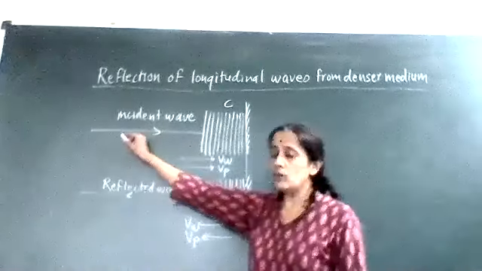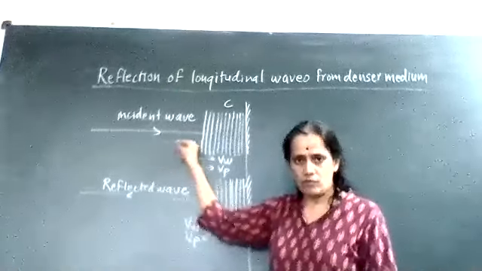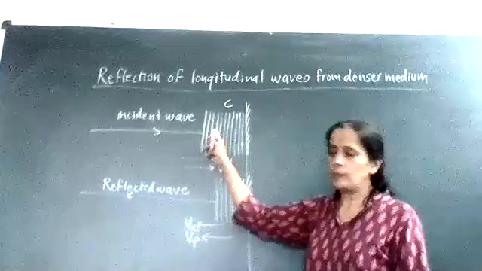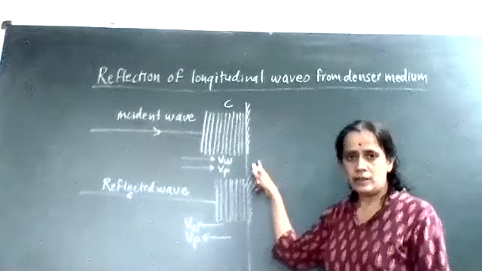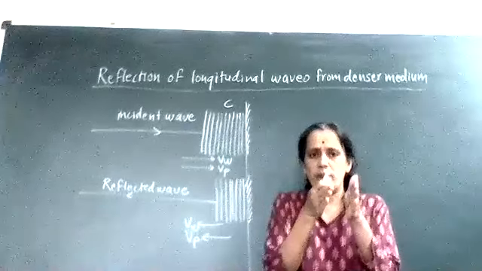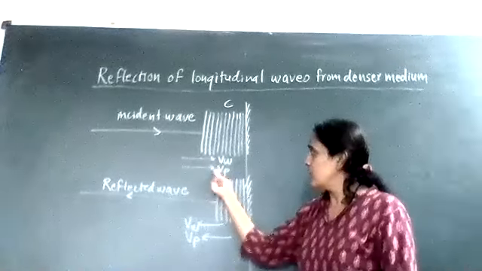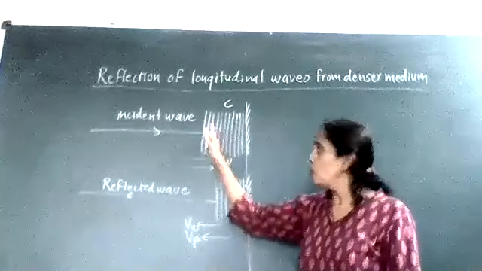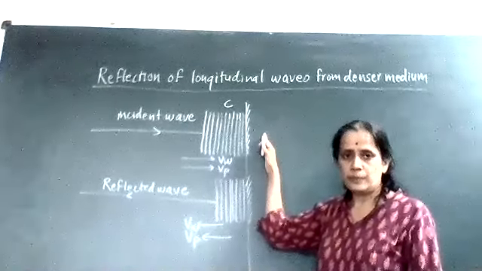So when a longitudinal wave or a sound wave is incident in the form of a compression on a rigid wall, at that time compression means what? Particles get compressed. So particle velocity and wave velocity are both parallel, towards the rigid wall.